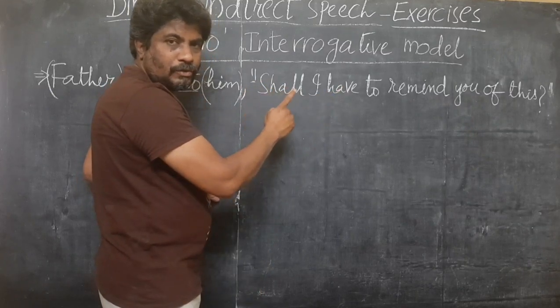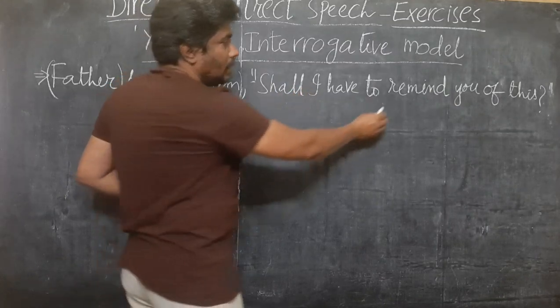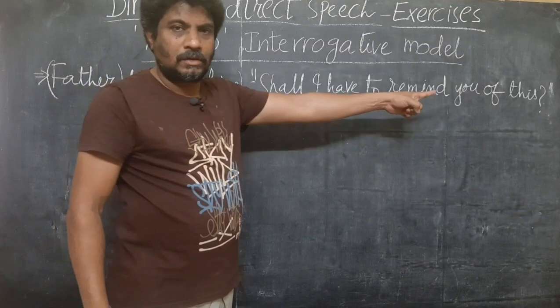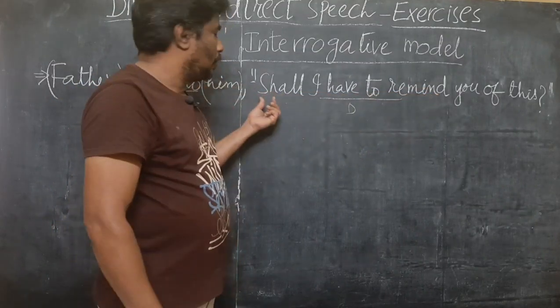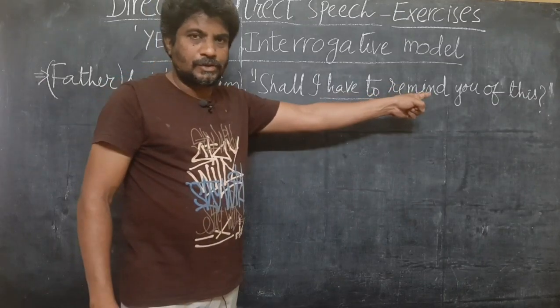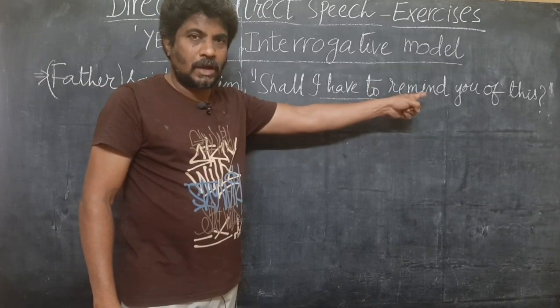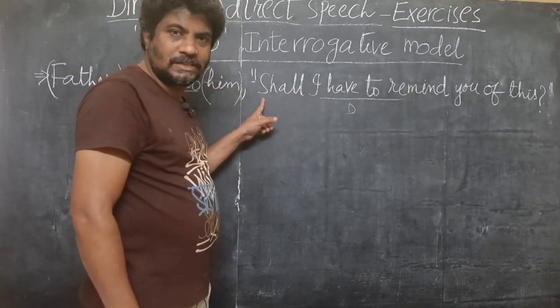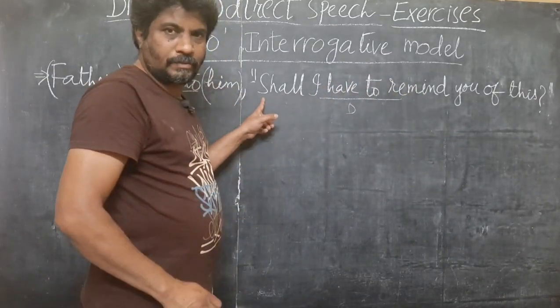There is a question mark, so it is an interrogative sentence. No WH word at the beginning of the sentence, hence it is a yes no interrogative.